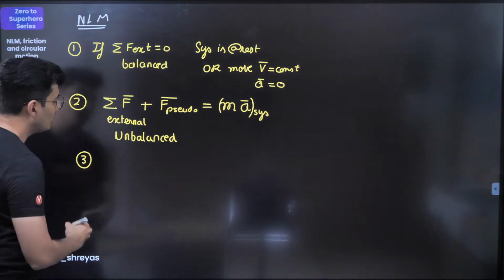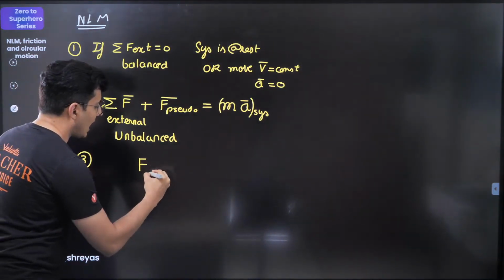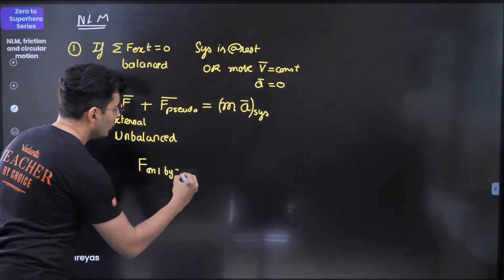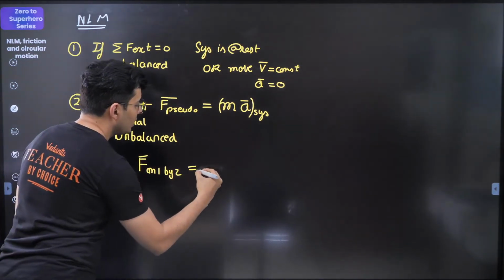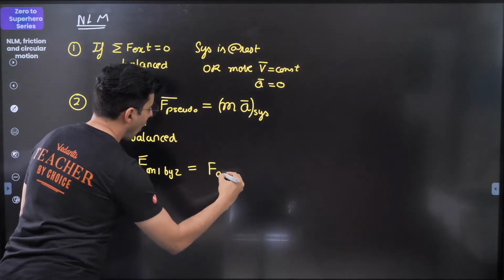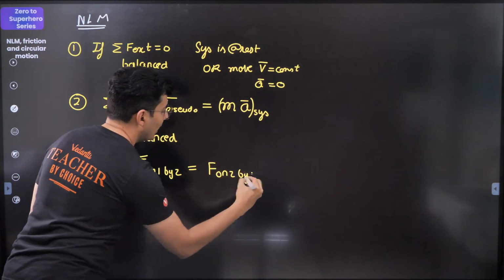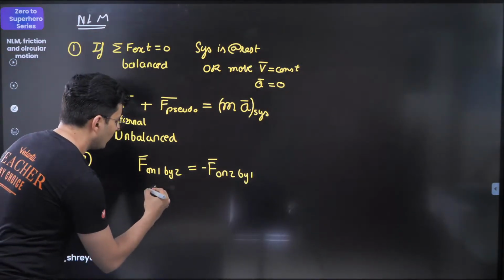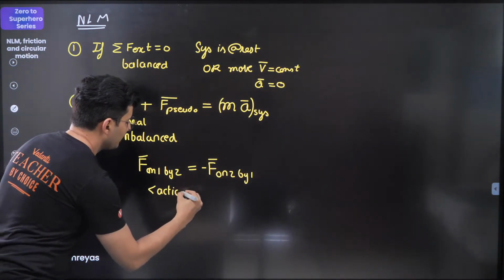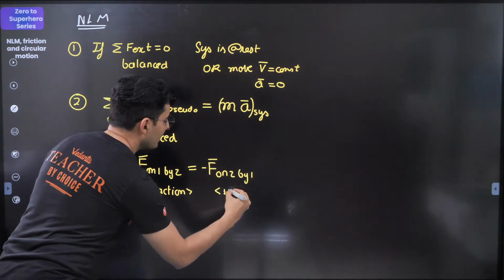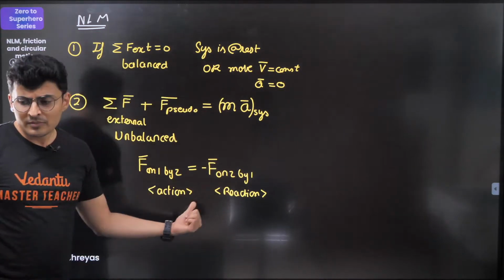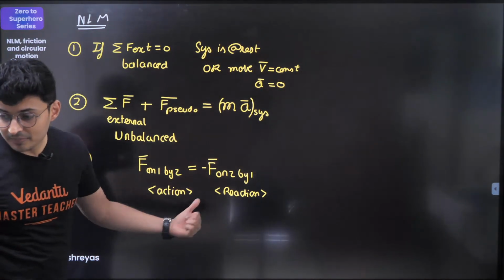And Newton's third law is all about the force acting on 1 by 2 being magnitude-wise equal to the force acting on 2 by 1, but direction-wise opposite. Action, reaction. If I call this action and this reaction, will these two forces cancel each other?